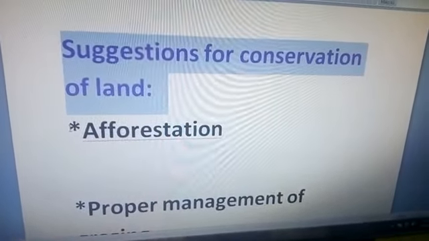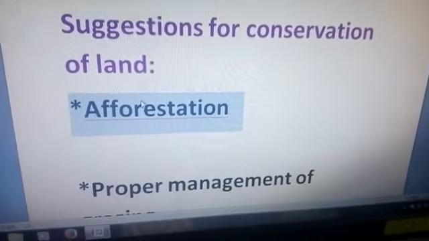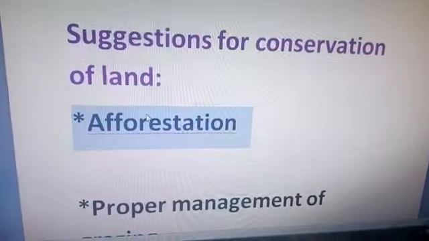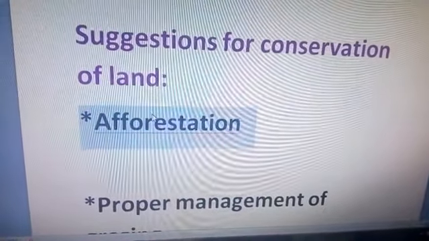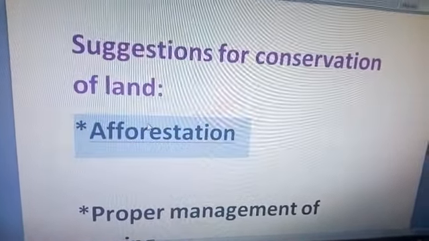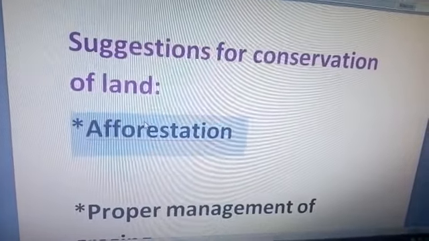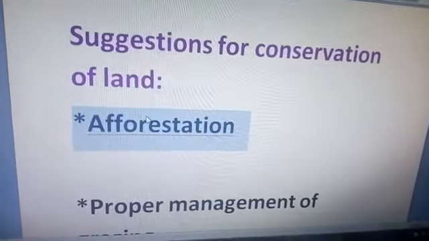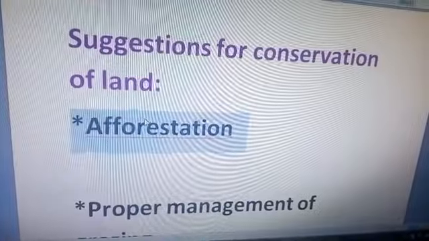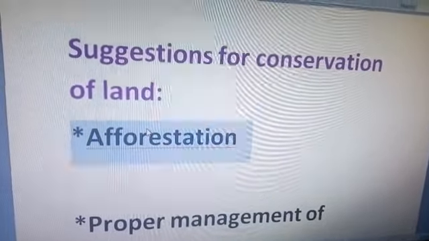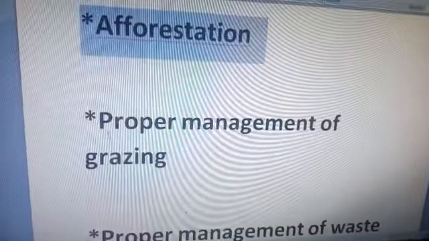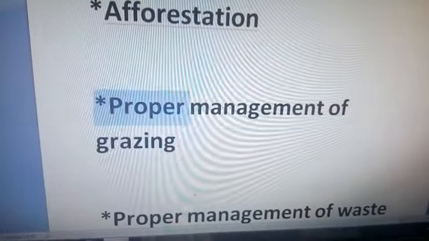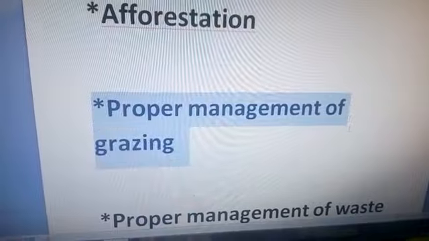First suggestion, that is afforestation. I think now you are very clear about the meaning of afforestation. You know that deforestation is cutting down a large amount of trees. So just the opposite of it, planting more and more trees is known as afforestation. Due to afforestation, we can conserve our land resources. Second, that is the proper management of grazing.